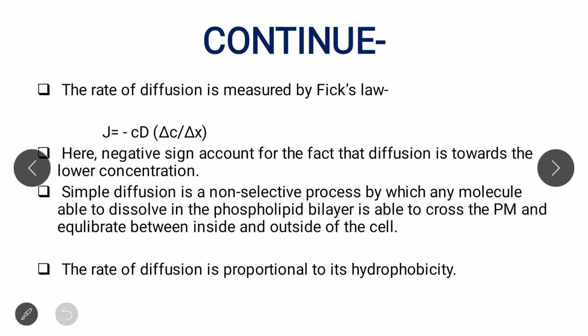and the rate of diffusion is given by Fick's law. What is this Fick's law? That is J equals minus D (del C by del X). So here, what is J? J is flux, flux per unit area.